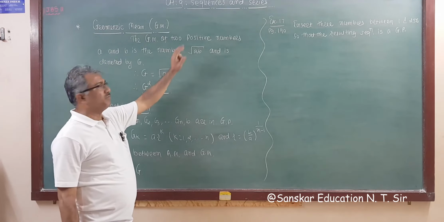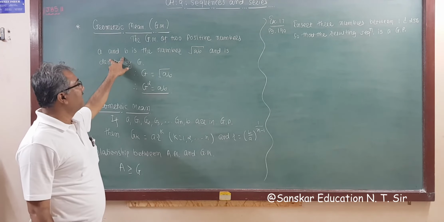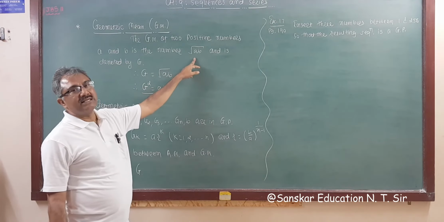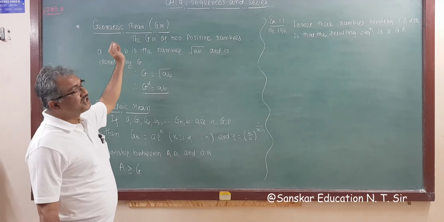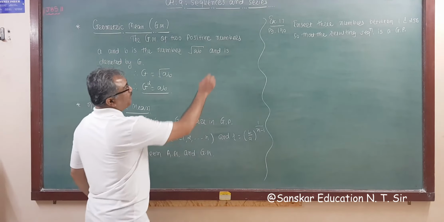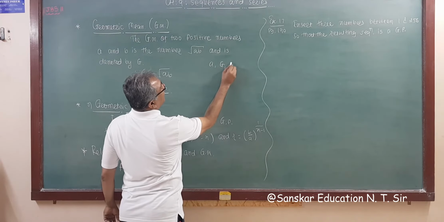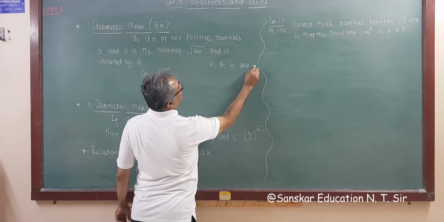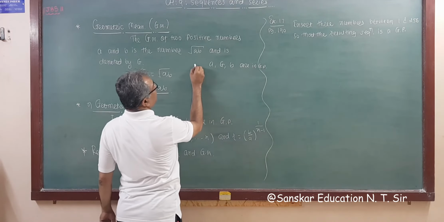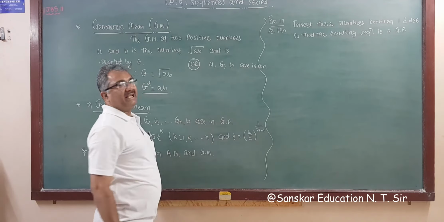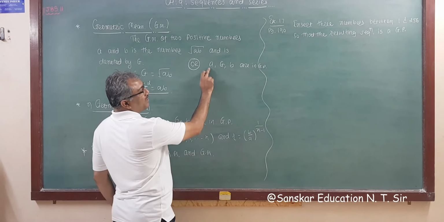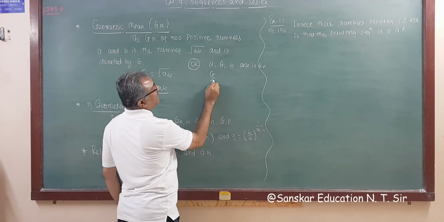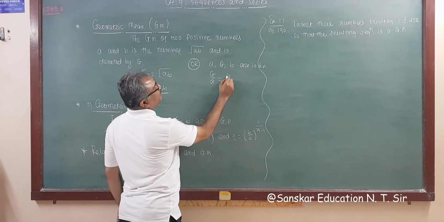For 2 numbers a and b, the relation is root ab and it is denoted by G. So the GM of 2 numbers: suppose a, G and b are in GP, then the ratio of the terms gives G upon a is equal to b upon G, as we did in AP for arithmetic mean.